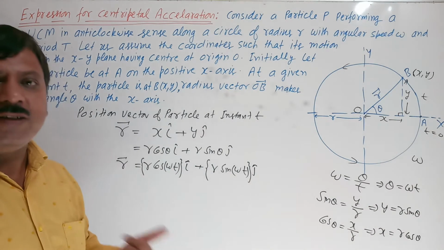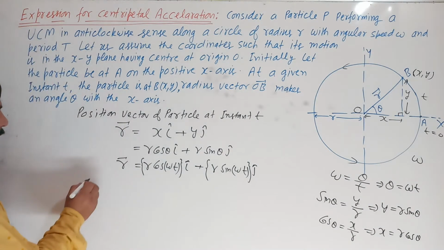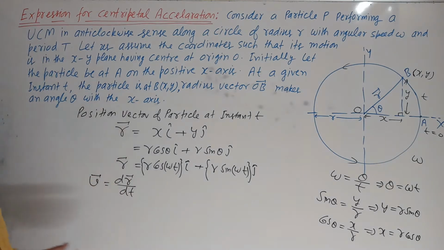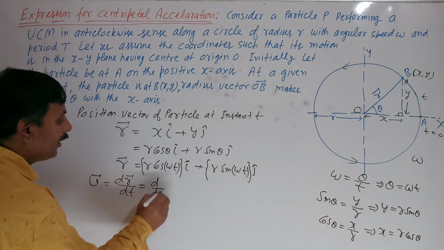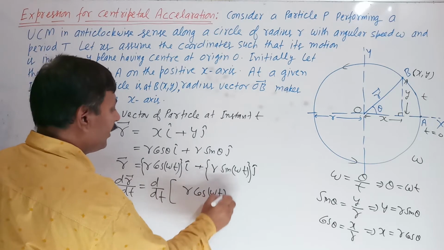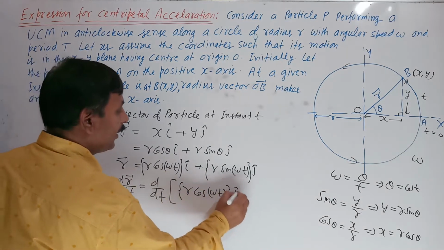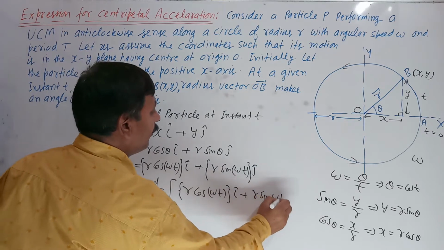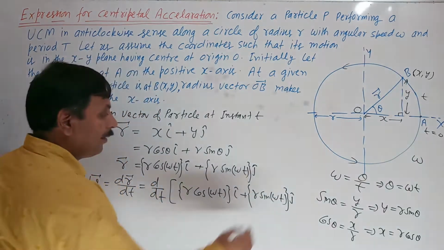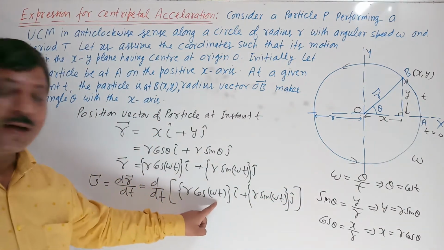If you want to find the velocity, we know velocity is the rate of change of position vector, or rate of change of displacement. So to find the linear velocity, we take dr by dt, differentiating d by dt of r cos omega t i cap plus r sin omega t j cap. Here, omega t is the angle.